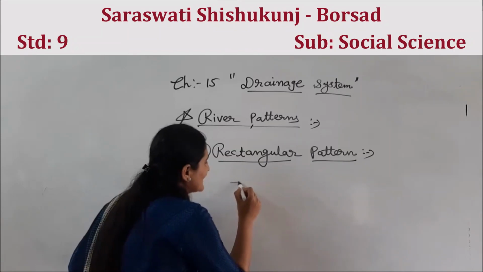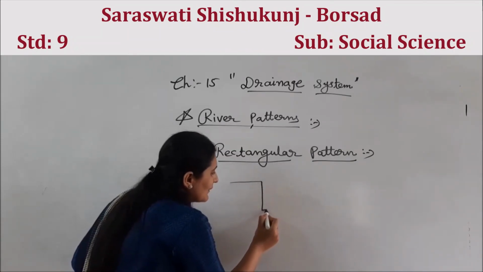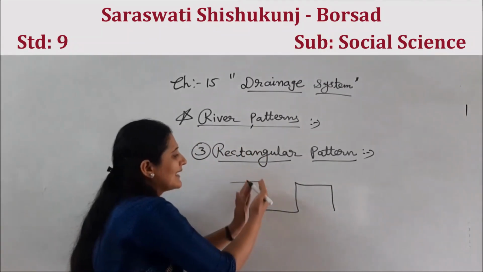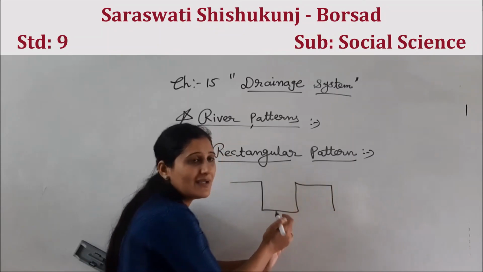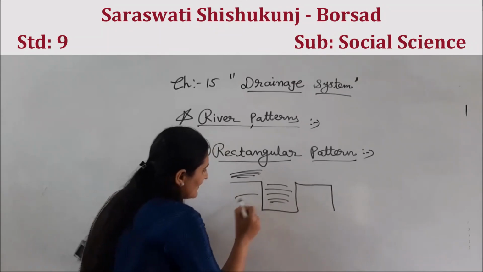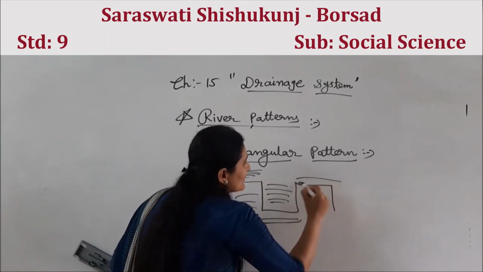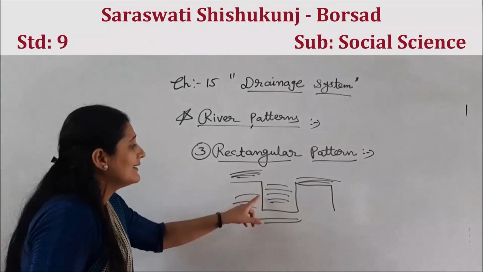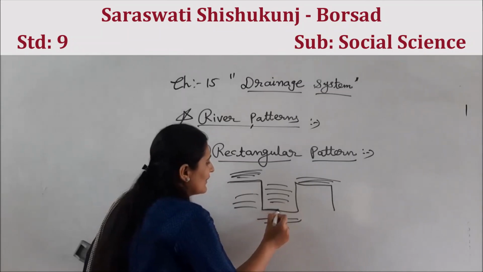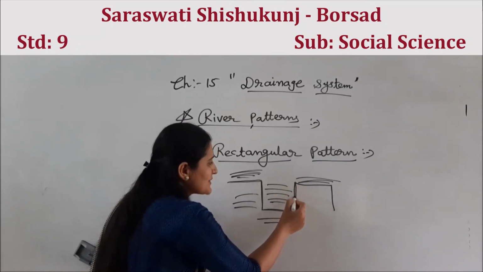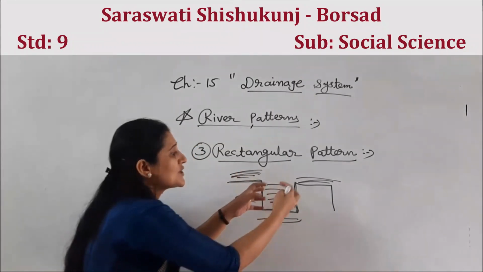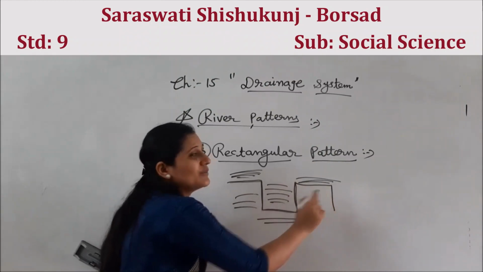Any river, for example here flowing, then makes a triangular shape. Why? Here rocks, then after here rocks, means every side rocks. So river will change the direction, coming from here, going in valley, going straight, then after in the form of stream another tributary will meet. In short, the main river and its tributaries make a triangular shape.